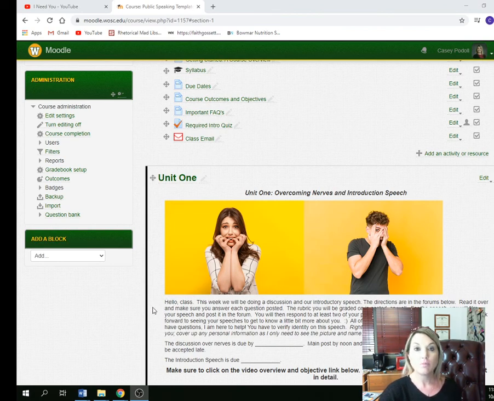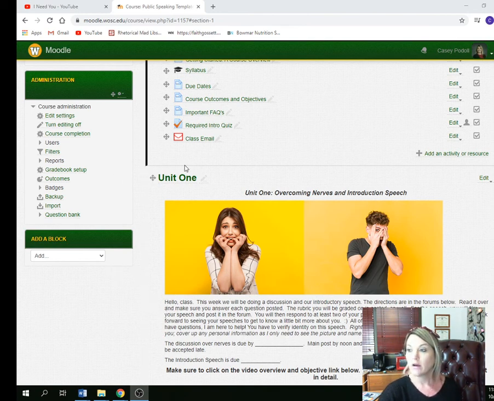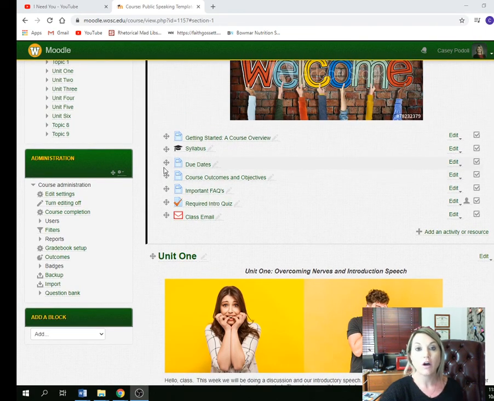Our due dates are due by noon Central Standard Time, not midnight. When you post to forums, your responses to your peers are due at midnight, but main posts are always due by noon. All of your assignments are due by noon. So make sure that you are cognizant of that.